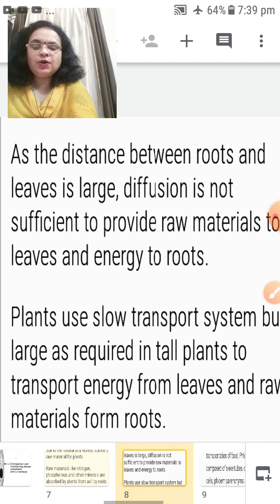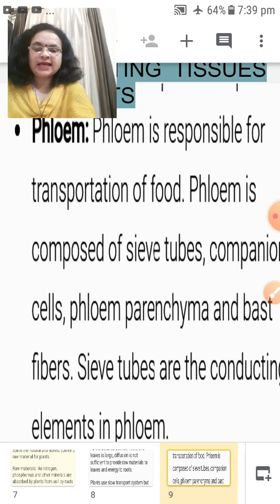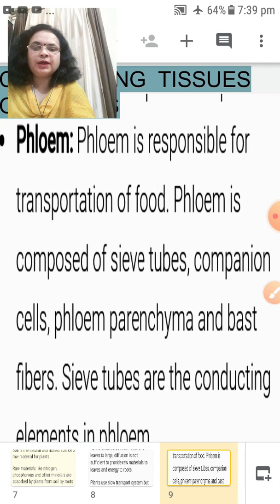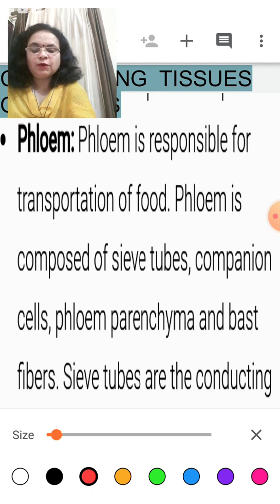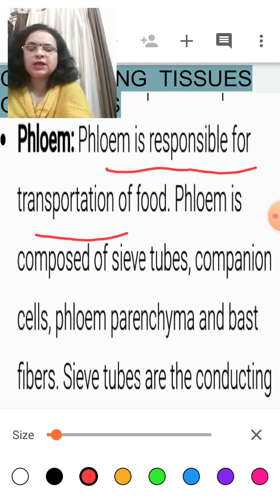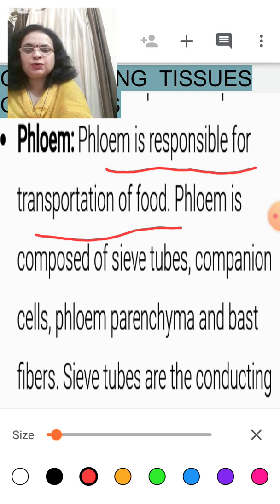So now let's start with the conducting tissue. What are the conducting tissues? As I told you, they are xylem and phloem. So the conducting tissues of plants are xylem and phloem. Let us study about the phloem. What does the phloem do? As you all know, phloem is responsible for the transport of food. And in the phloem, there is a companion cell alongside the sieve tube.